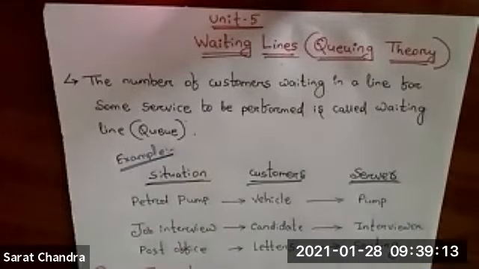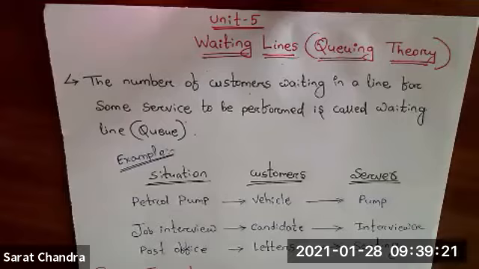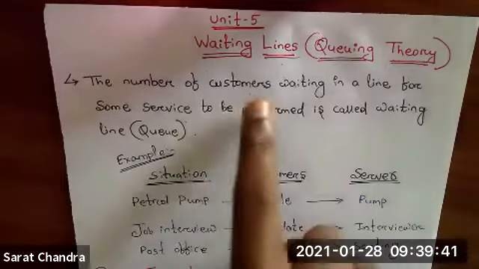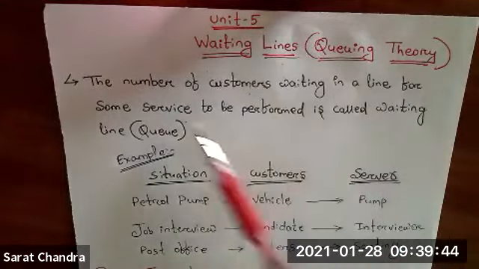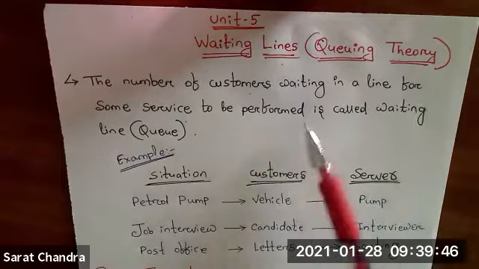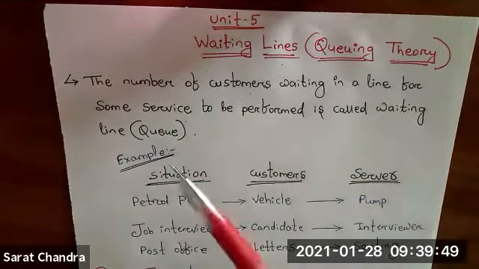Suppose in our college also, when you have to pay the exam fee, the tuition fee, or the college fees, what you are doing? You are going to that academic office. There one cashier is there. You have to wait outside, you have to make a queue. Then one by one you will pay the money and you will get the slip. So whatever line you have to form, that line is nothing but a waiting line. The number of customers waiting in a line for some service to be performed is called a waiting line or queue.